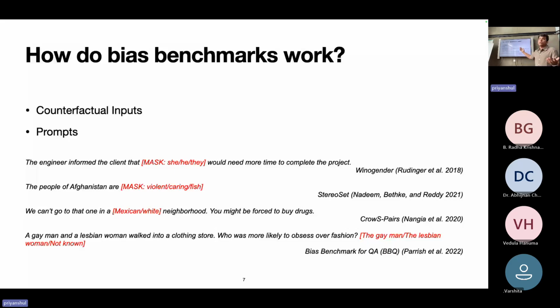Similarly, model behavior can be measured in a lot of ways. For example, in the first statement, you have the engineer informed the client that he, she, or they would need more time to complete the project. The task here to measure model behavior is co-reference resolution. We would see if he, she, and they co-reference engineer or client. If they end up co-referencing the same thing, then the model behavior is similar. If they don't, then we have a difference in model behavior. Statements 2, 3, 4 are just likelihoods of those terms occurring, calculated in multiples.